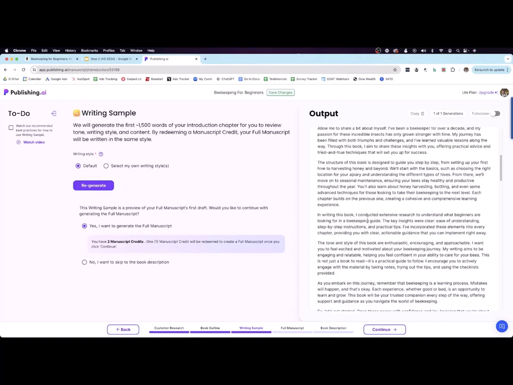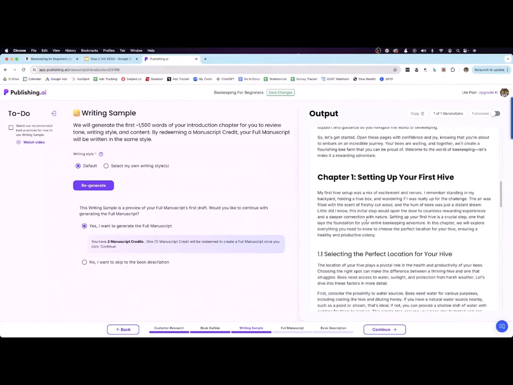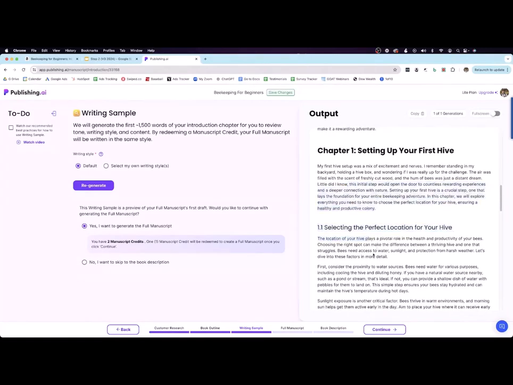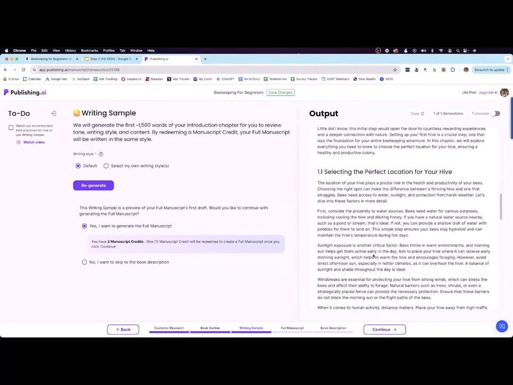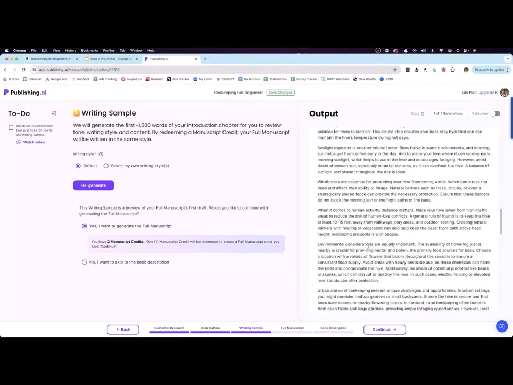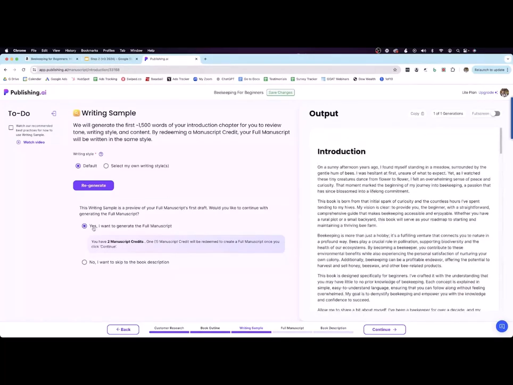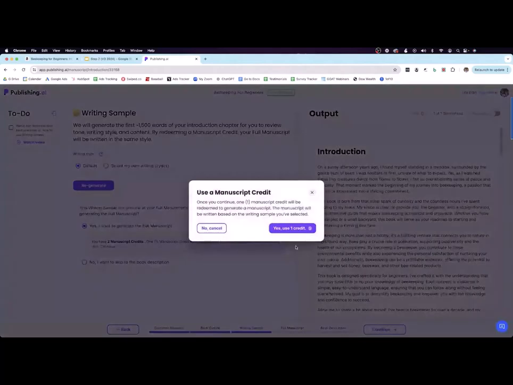So definitely give this a read. Make sure that you absolutely love it, because it's there to give you a taste of what your book is going to look and feel like. So once we're happy with it, what we're going to do is click here. Yes, I want to generate the full manuscript. Click continue. And then what we do is we redeem a credit.